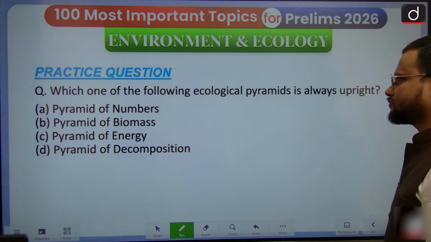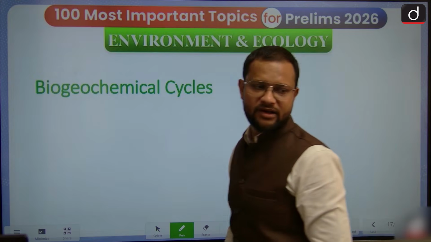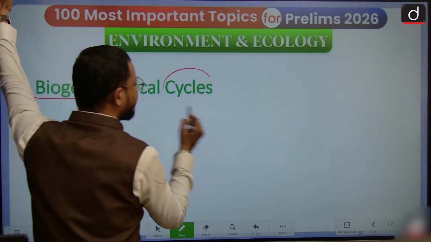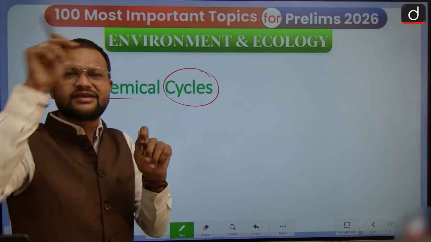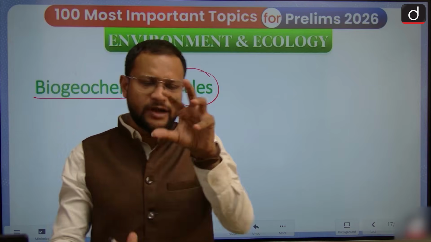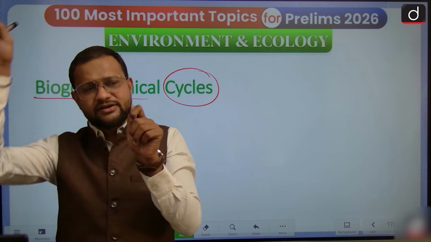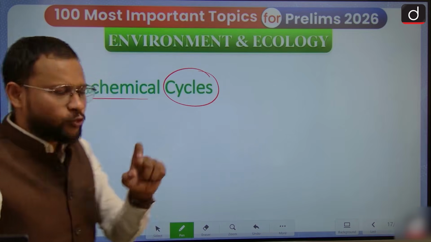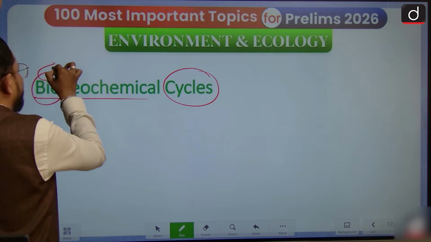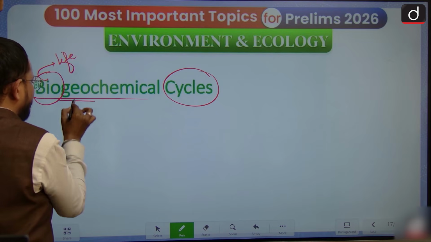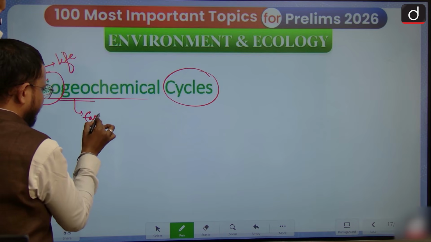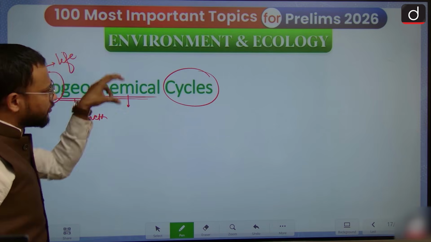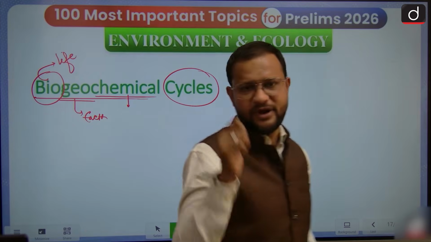Okay, then biogeochemical cycle. Now, what is a biogeochemical cycle? See, a cycle means something where you cannot trace the very origin and the end. That process keeps on continuing itself, and it is supported by life, geo, meaning the earth itself, and chemical also, right? So what does a biogeochemical cycle simply represent?